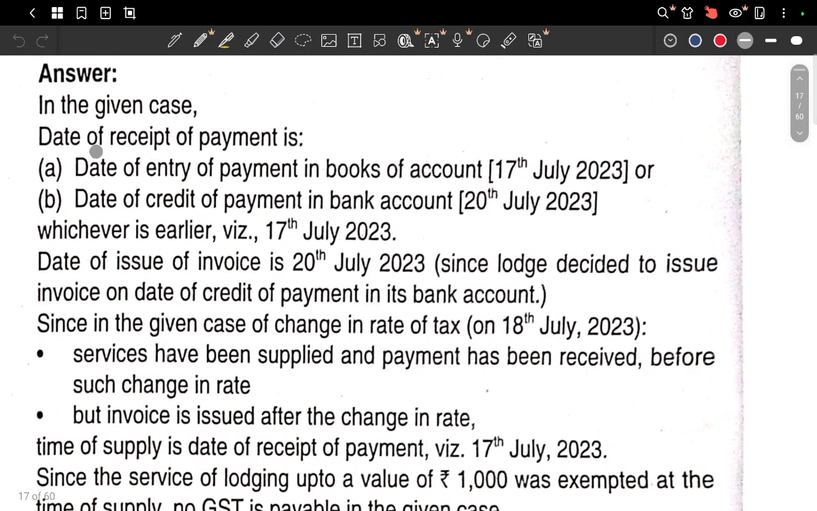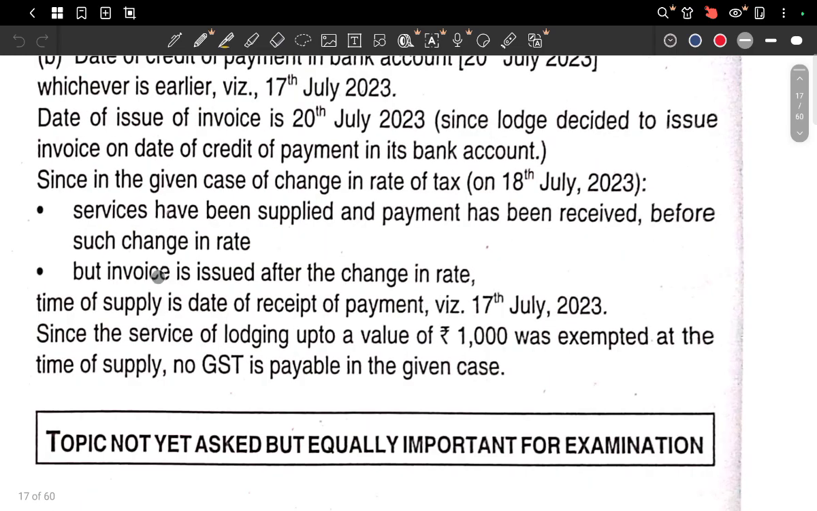In the given case, the date of receipt of payment is the date of entry of payment in the books of account, which is 17th July. In the books of account I have the entry on 17th that I received the payment. And the date of credit of payment is 20 July. But the earlier date was 17 July. So the date of invoice is 20 July, since the lodge decided to issue the invoice on the date of credit of payment in the bank account.